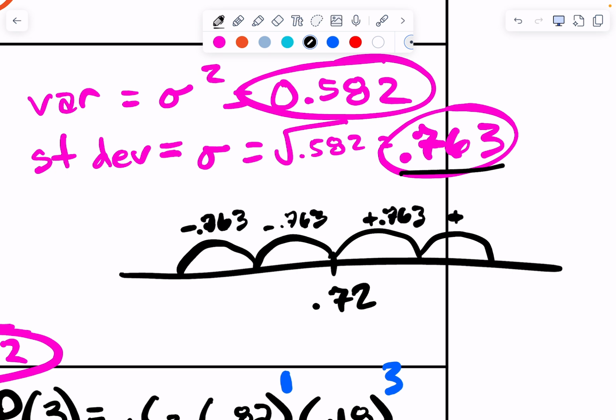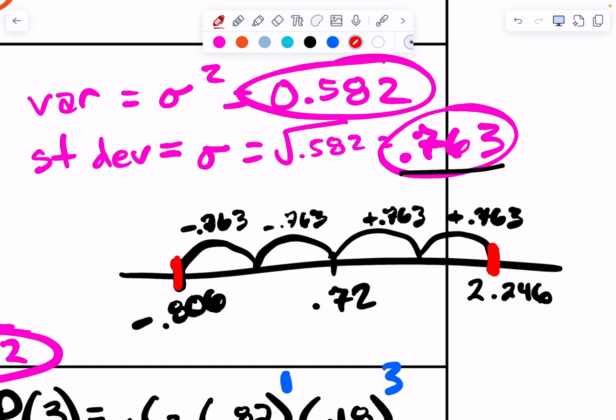You don't have to write this top part down if you don't want to. 0.72, if I subtract 0.763 twice, I get negative 0.806. If I add 0.763 times 2, I get 2.246. The average, 0.72, always goes in the middle.